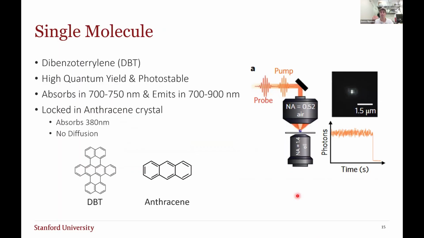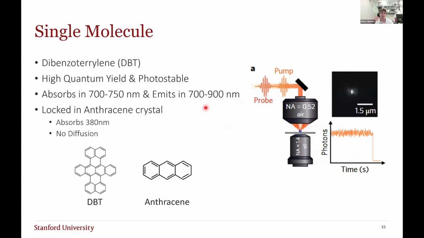So now speaking about the paper, the single molecule sample of interest is dibenzoterrylene. This is a molecule chosen out of convenience. This is because it has a high quantum yield and it is very photostable, meaning that it fluoresces for very long time scales before being photobleached, and it also absorbs and emits at wavelengths which are sensitive to modern day detectors and cameras.